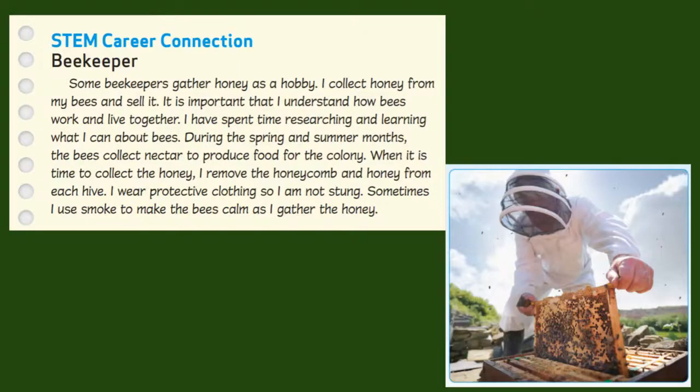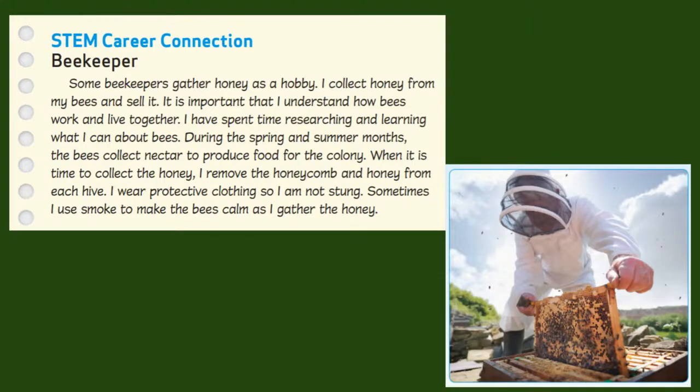Let's start with our STEM career connection. We're going to look at two careers, but this first one is a beekeeper. This is a beekeeper, and he's wearing a beekeeper suit to protect himself from any bees that might become upset because he's touching their hive. Some beekeepers gather honey as a hobby. This beekeeper collects honey from his bees and sells it.